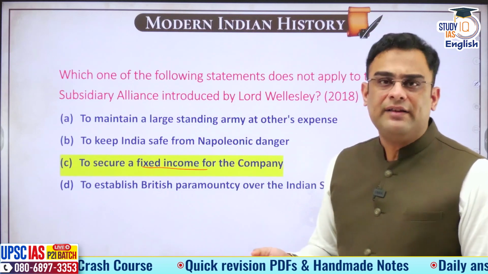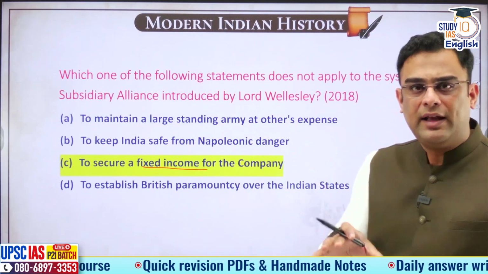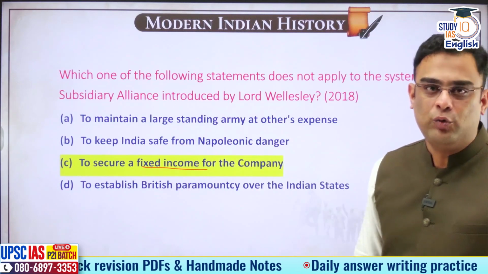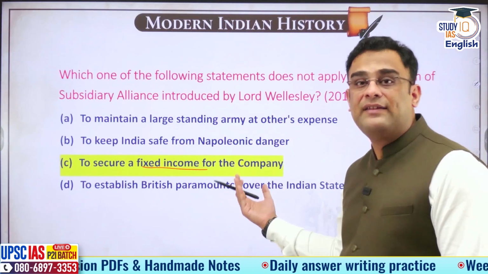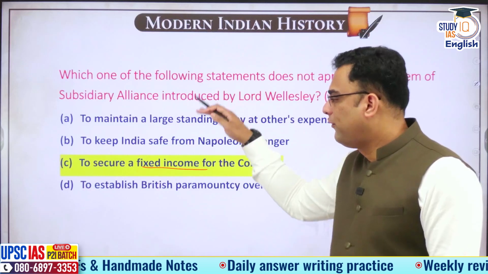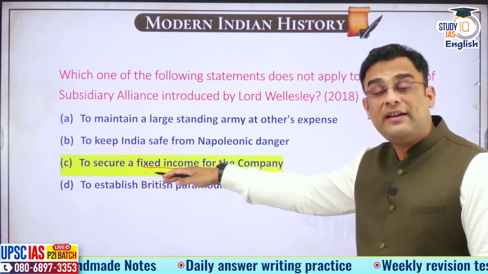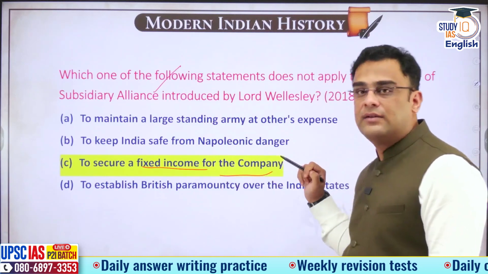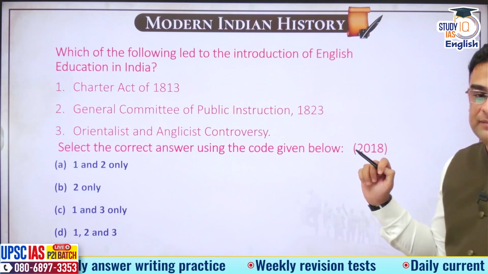Yes, it did generate income for the East India Company, but then that was being used for what? For maintaining the troops as such. It was not as if EIC was profiting from it. So of all of these statements, the one that is not related to the concept of subsidiary alliance is the third one. I hope you got this, guys.